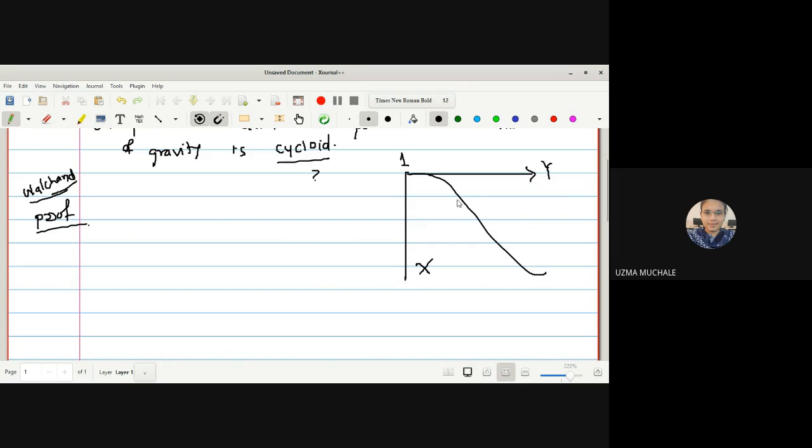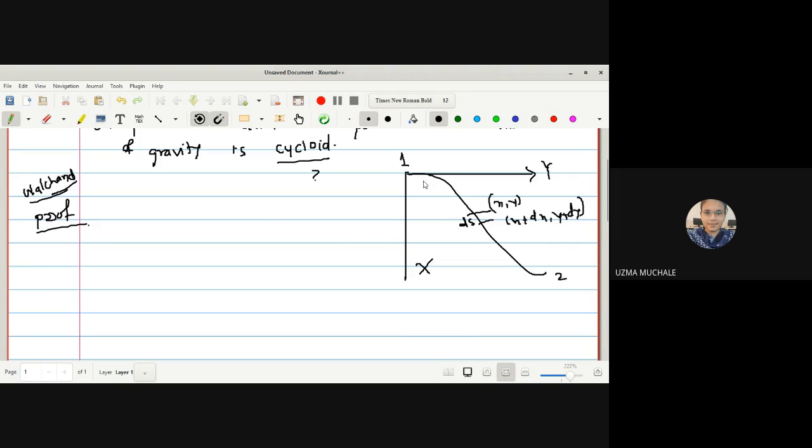Just imagine that you want to find out the path followed by a particle under the influence of gravity, so that it will be in an inverted position. It will be easy for us to do the calculation. Suppose a particle is falling from position 1 to 2 under the influence of gravity. Again, we will consider two neighboring points (x, y) and (x plus dx, y plus dy), and ds is the distance between these two points.